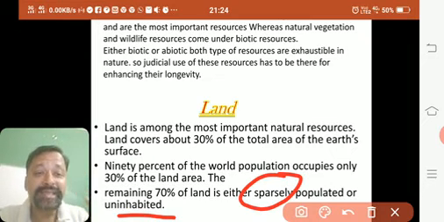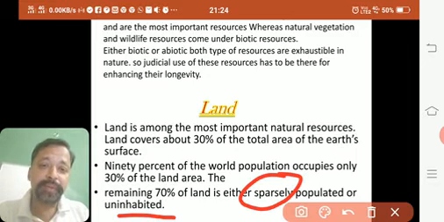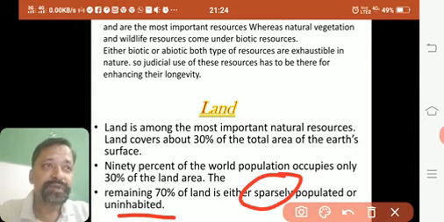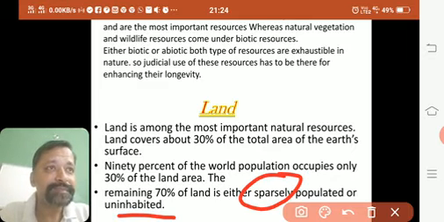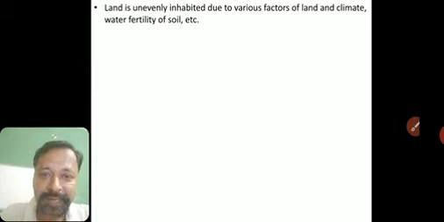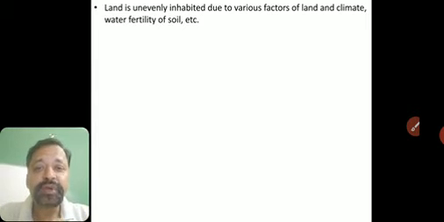Now this is because of many factors. Like why a place is very much populated and why the place is not populated. It is either uninhabited or it is sparsely populated. There must be certain reasons behind this. So we'll go through these reasons now. Land is unevenly inhabited. Uneven means it is not the same everywhere.